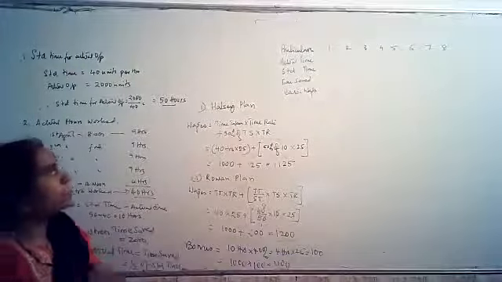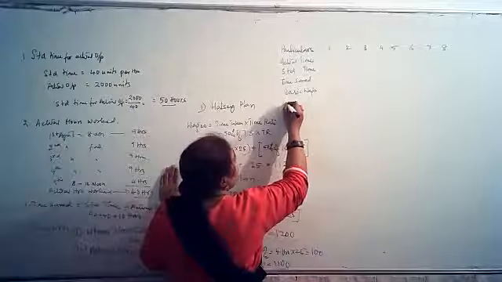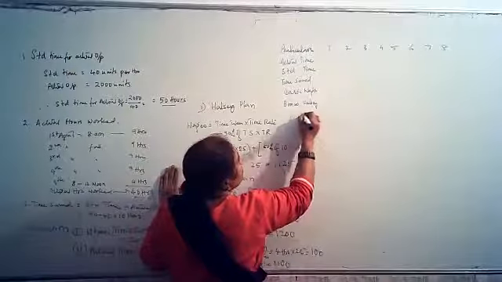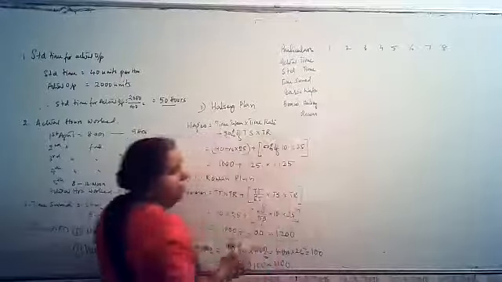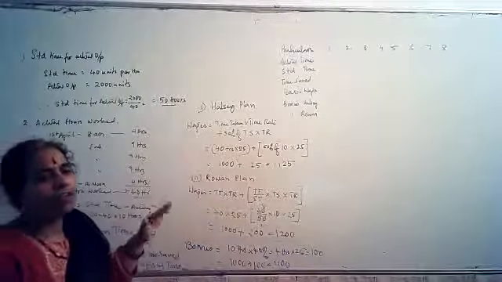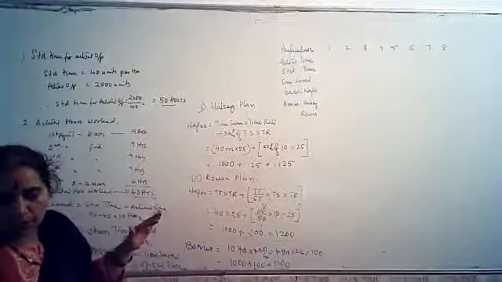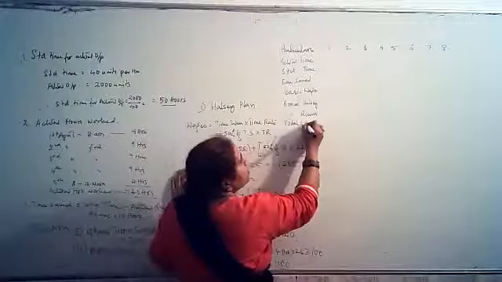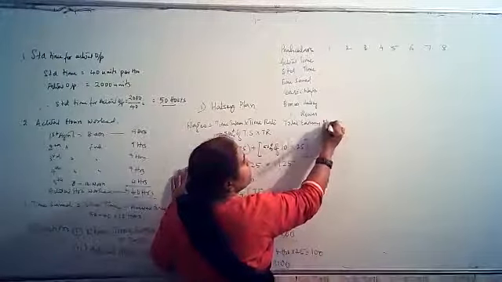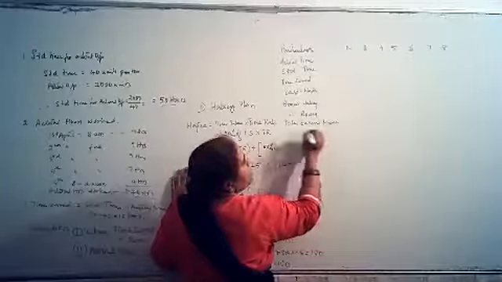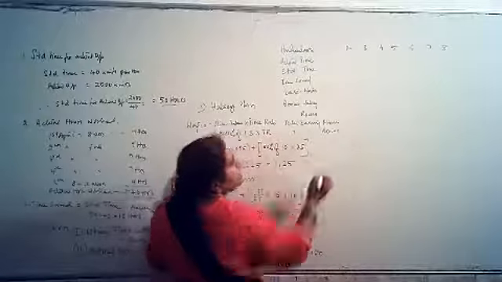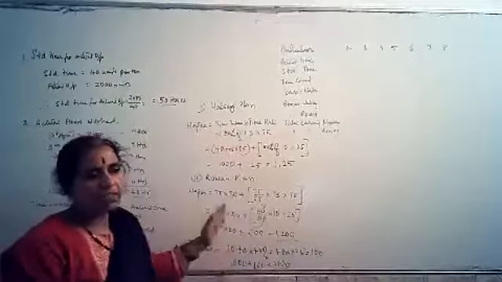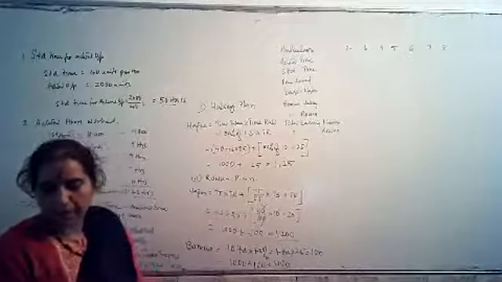Next is bonus under Halsey and bonus under Rowan. Then total wages under Halsey and total wages under Rowan. So total earnings under Halsey and total earnings under Rowan. If you solve these many columns under the same table, you will probably get all the information.